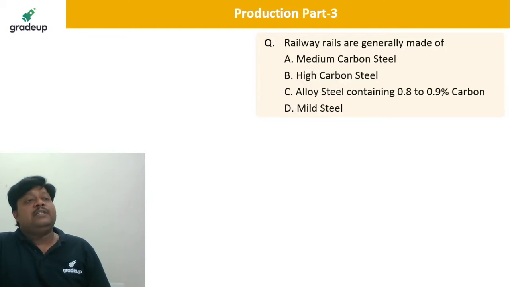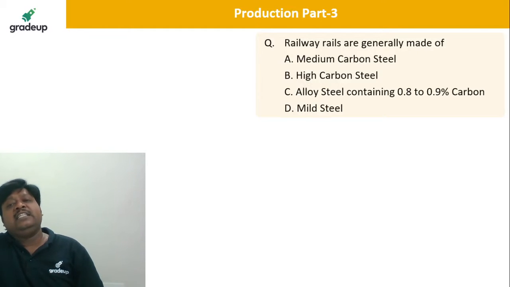Okay, so tell me the railway rails. So generally, please remember, these railway rails are made up of alloy steels which contain high carbon. How much? 0.8 to 1.2%, or 0.8 to 1.1% of carbon. So here only the range is given like this, 0.8 to 0.9 carbon. So C is more correct. Yes, C is the correct. Not medium carbon steel, it is an alloy steel which is containing high carbon, 0.8 to 0.9% of carbon.